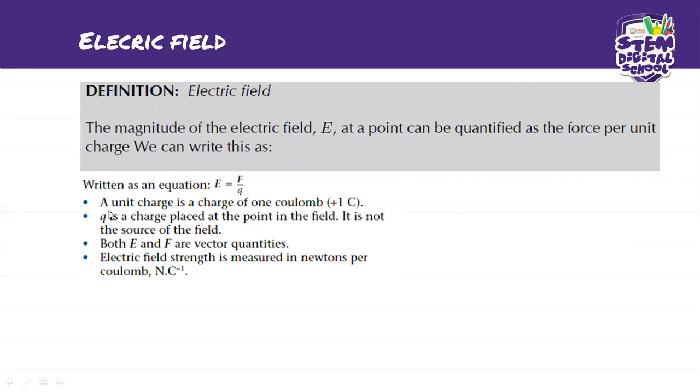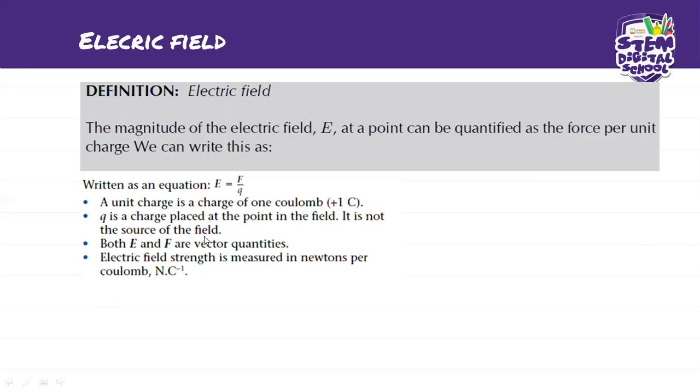A unit charge is a charge of 1 coulomb. q is a charge placed at a point in the field. So remember the q: it's a charge placed at a point in the field. It is not the source of the field.